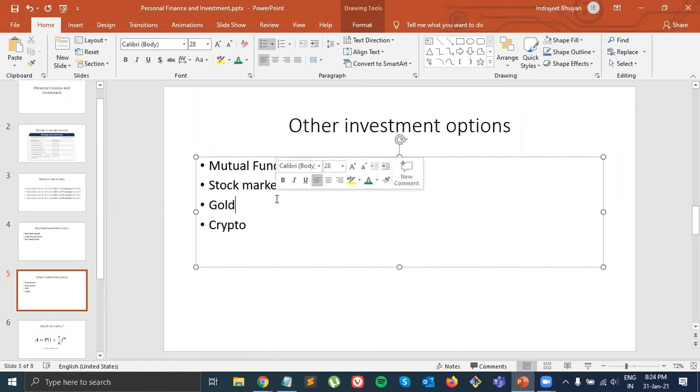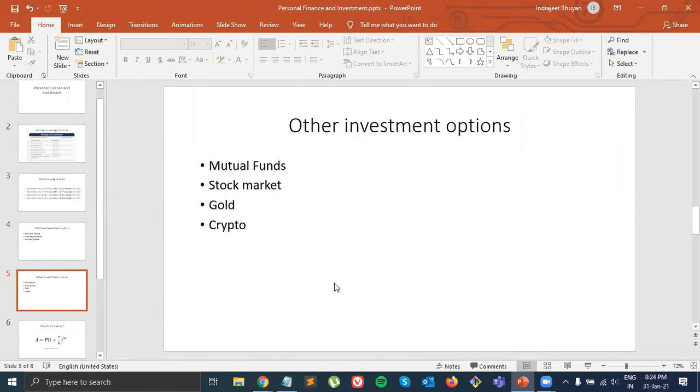And next we have gold. Everyone knows about gold. You can invest in gold, the price goes up, and you can sell it that way. Then we have crypto. We'll do a separate session on crypto, because it's a very complex topic, so we will not cover this. We'll mainly cover mutual funds today.